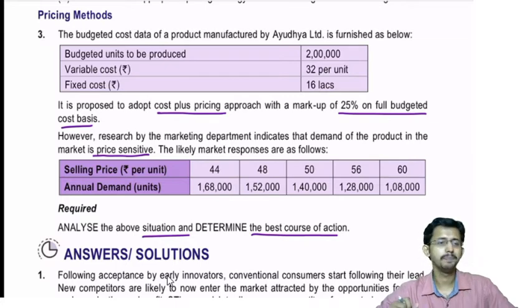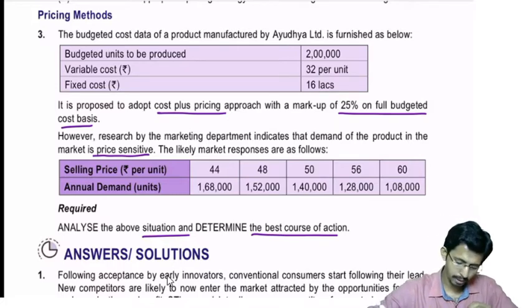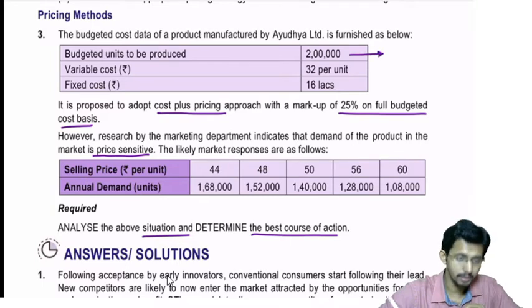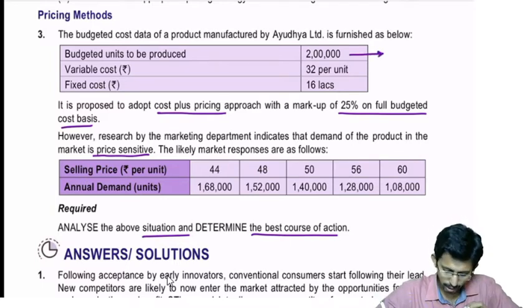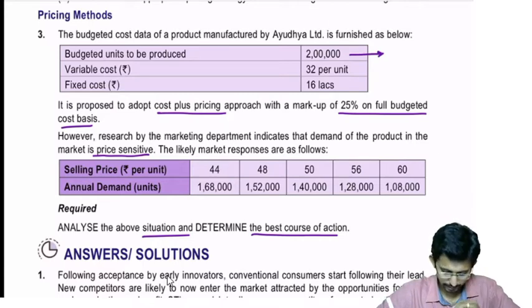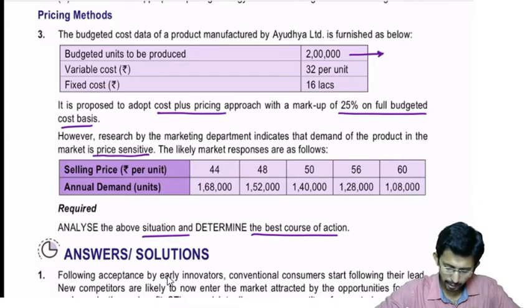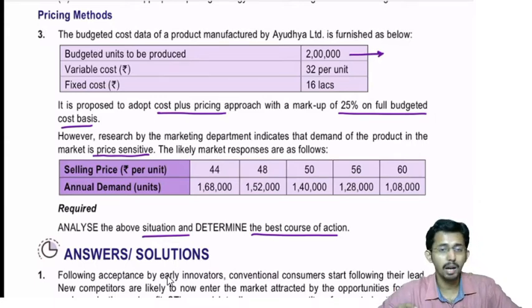What is given here? Ayuda Limited has a budget. As per the budget, it is planning to produce 2 lakh units. It has a variable cost of 32 per unit and fixed cost of 16 lakhs. The company has a policy of pricing the products at cost plus 25% markup on the budgeted cost basis.